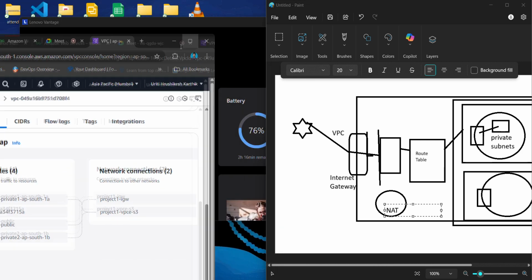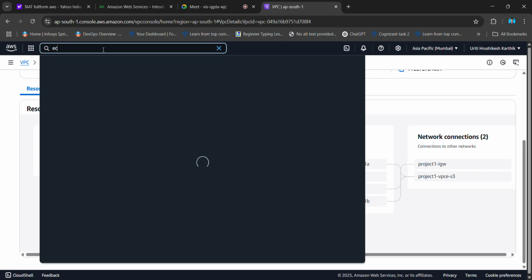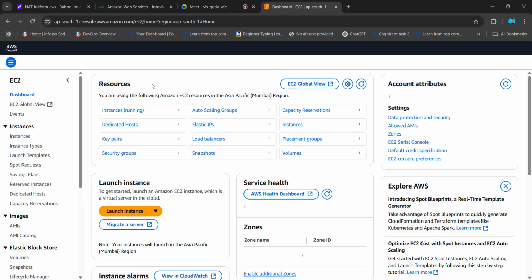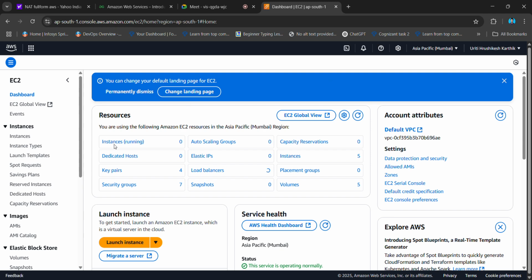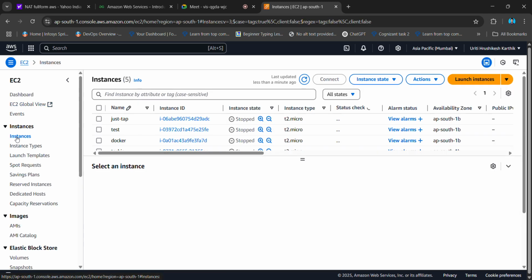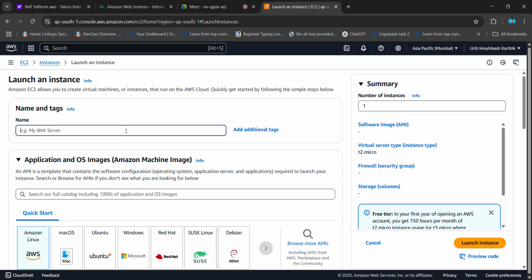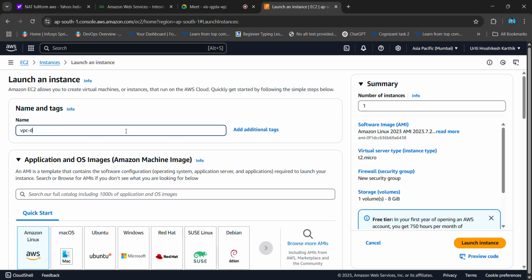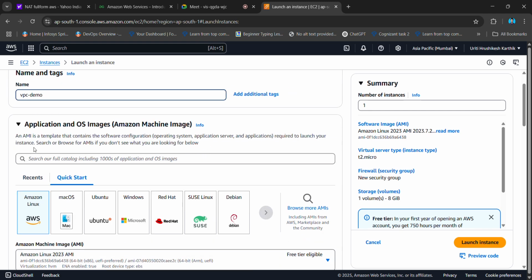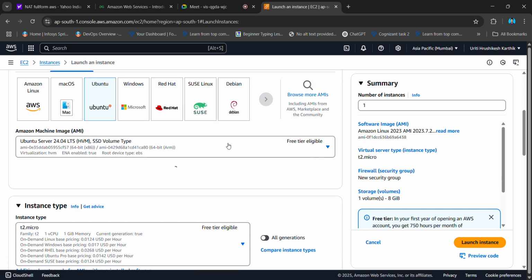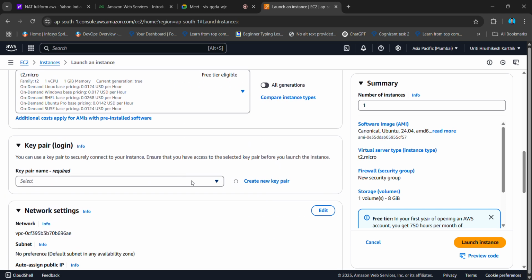As you know how to create an EC2 instance directly, search EC2, click on this, then click on instances. If you have any, okay, you better create one instance. You can name it, what should I name it? VPC demo. Okay, I'll take Ubuntu, then T2 micro. I'll select a key pair.